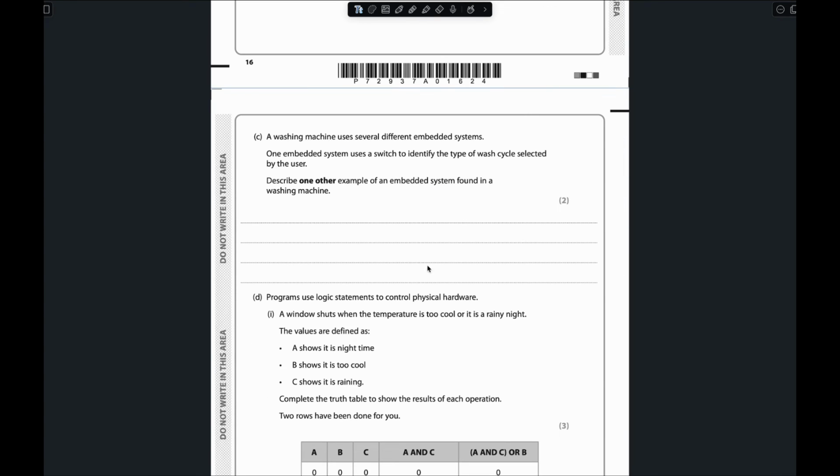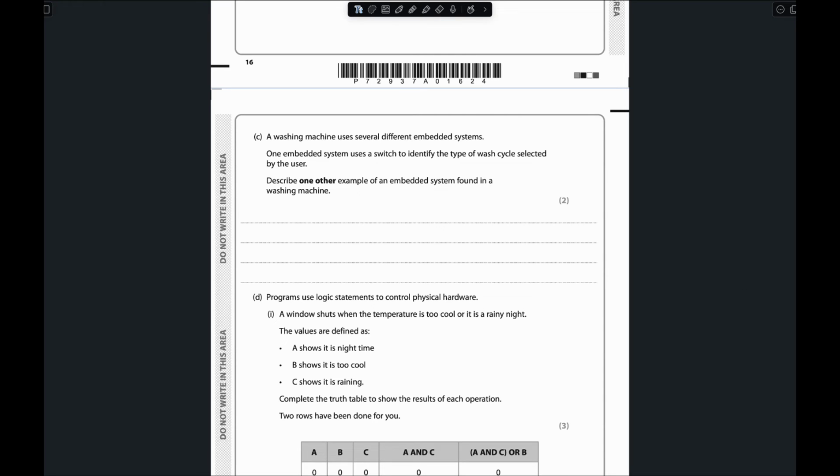Now, question C: a washing machine uses several different embedded systems, right? We all know that embedded systems mostly focus on one task. They can't do multiple tasks. They just focus on one task. So one embedded system uses a switch to identify the type of wash cycle selected by the user. So they already provided you one example. Describe one other example of an embedded system found in a washing machine.